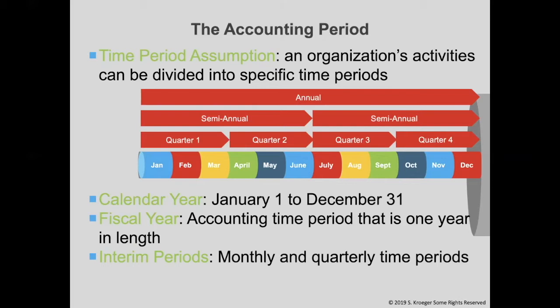This could be a monthly or quarterly time period. Ocean County College provides data not only on an annual basis, but also by semester. Public companies are required to disclose quarterly financial statements as well as their annual reports. The word interim is similar to the word intermediate, meaning it's in the middle or not full. Think of intermediate school. This word association might help you remember what it means.